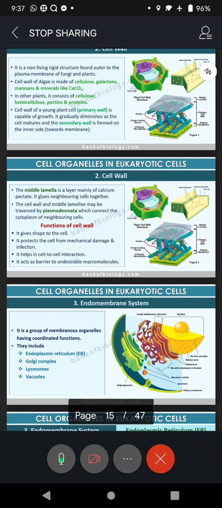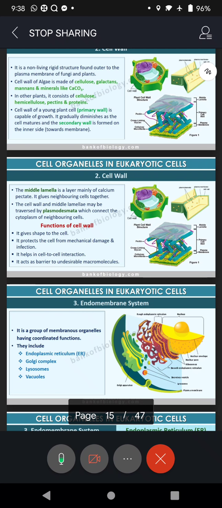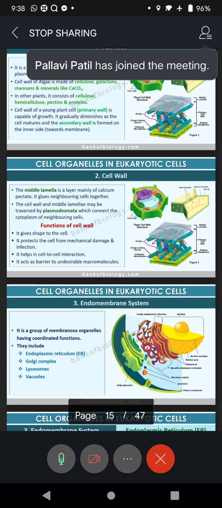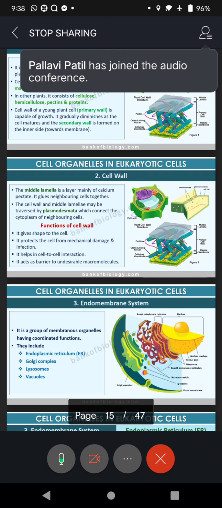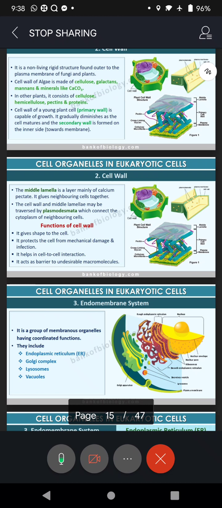This is utmost important. And the next point is that it is very important for your UPSC NDA. As all of you know, coming April, you will be taking your first attempt at UPSC NDA. Lots of questions will come from this chapter. On all cell organelles, at least two questions from this chapter, means 8 marks. And you know, Pallavi, 8 marks in UPSC is a very big margin. With 1 mark, you will have at least a 5,000 to 10,000 rank difference. Imagine 8 marks. So focus on this chapter, right?